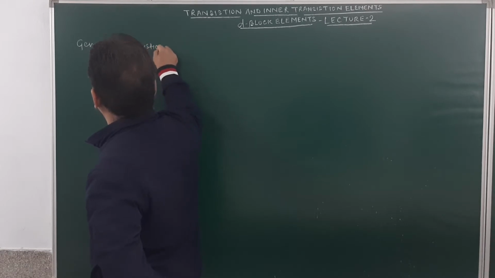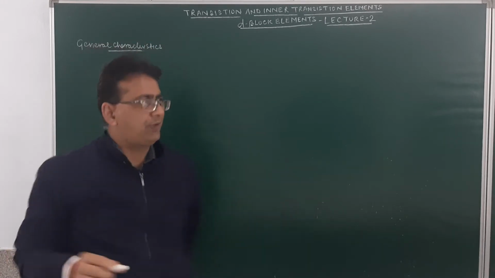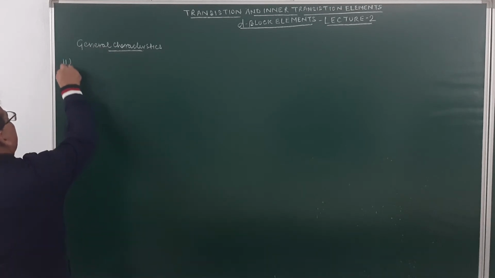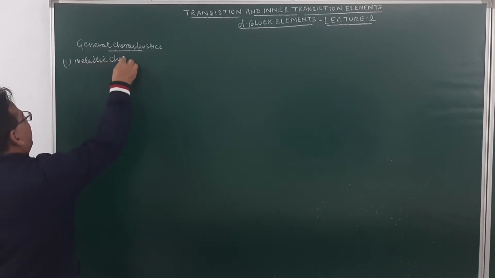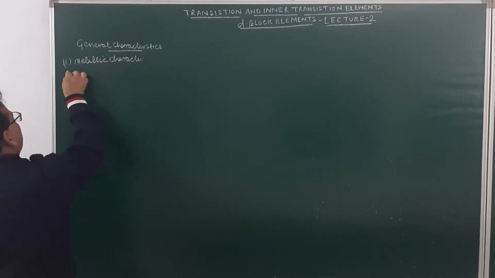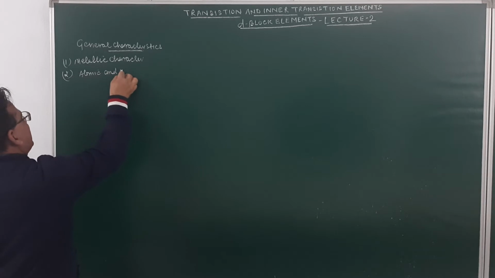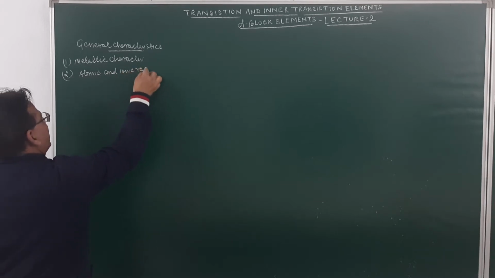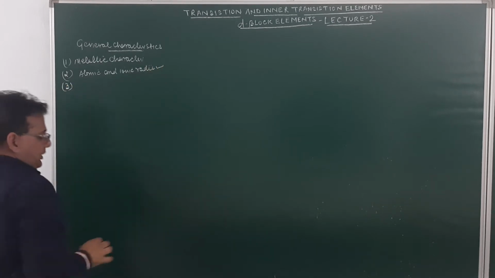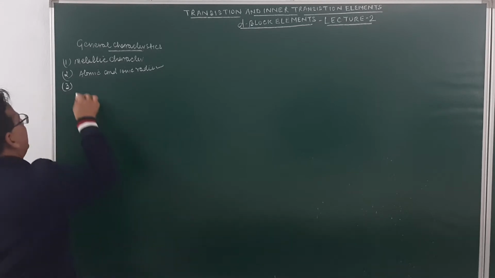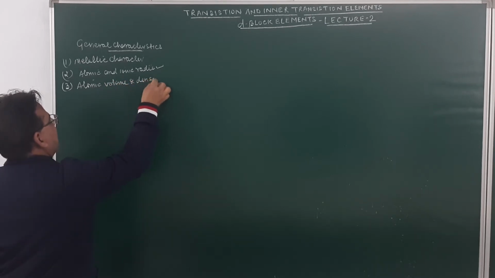So we continue our lecture with general characteristics, in which the first one was metallic character, which has been done. Number two was atomic radii and ionic radii, which again has been done. Third was atomic volume and density. So these three properties have already been done with you.